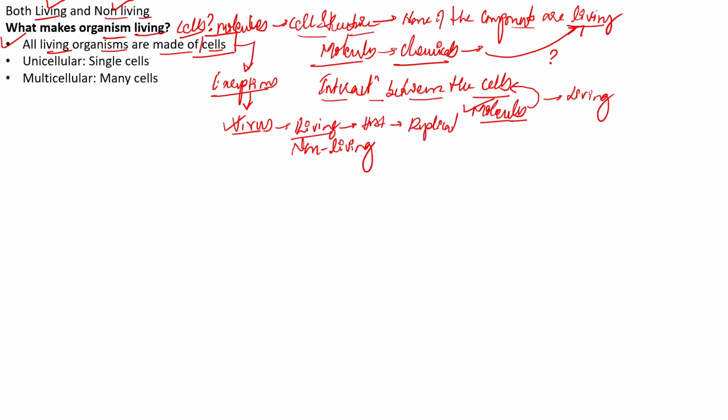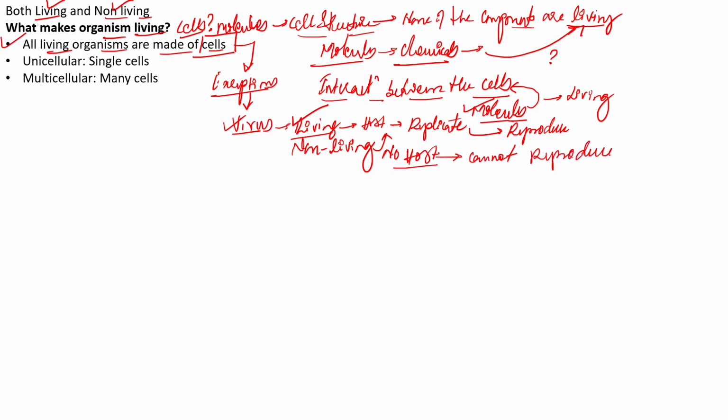It can replicate, or in other words, we can say that it can actually reproduce. Right? So the ability of reproduction or the replication of the virus, we can call it as actually living. But however, without the host, if there is no host, the virus cannot reproduce.